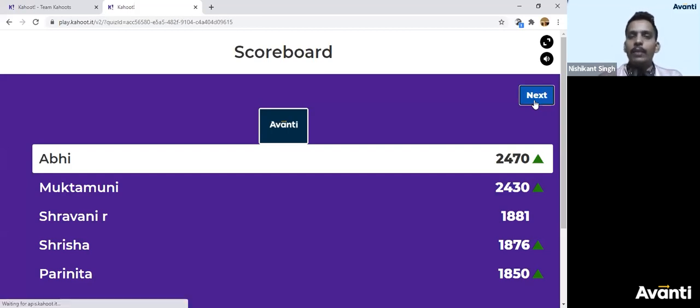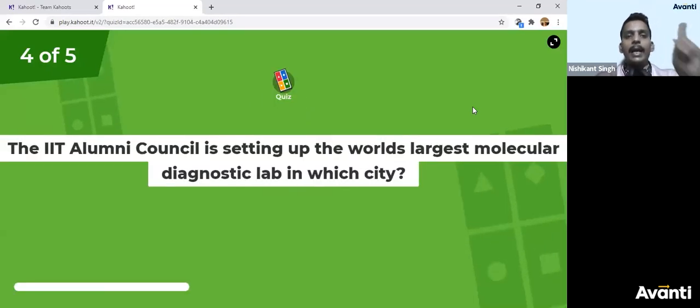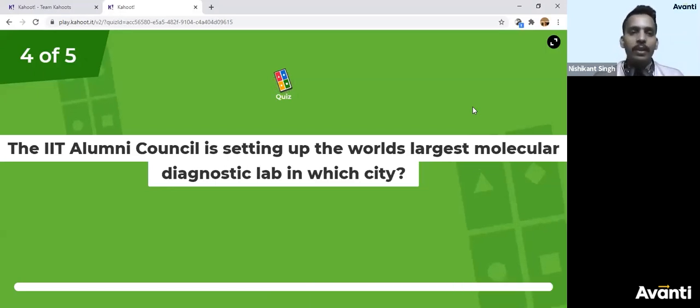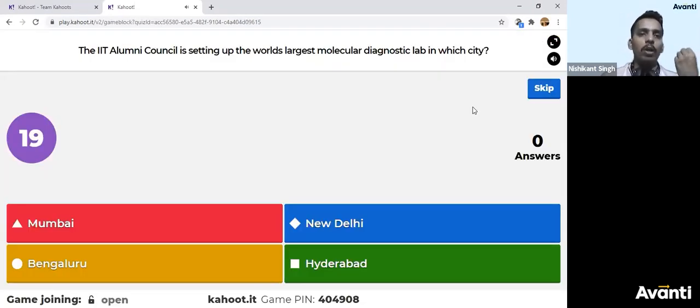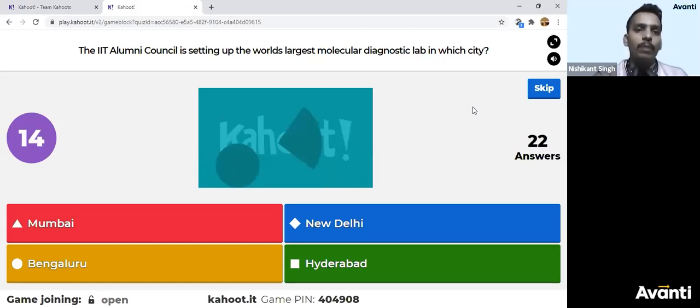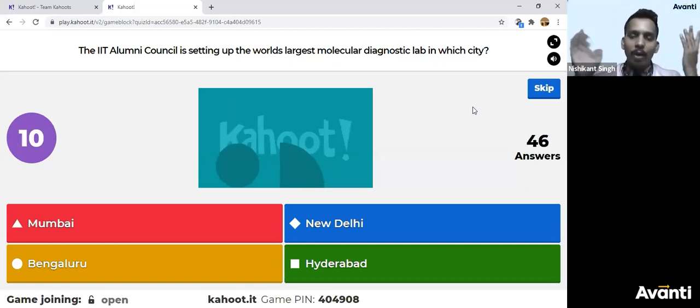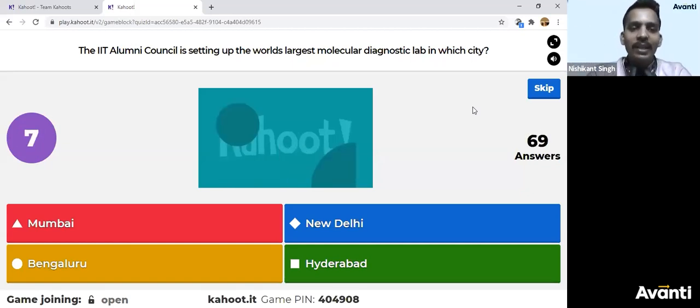The next one we have is: the IIT Alumni Council is setting up the world's largest molecular diagnostic lab. In which city? IIT is planning to start a molecular diagnostic lab, which is the largest lab possible till date. So they are starting it in which city? Obviously, you might not be knowing it. You may guess it. All are metro cities. Let's see how many of you have got it right by the guess.